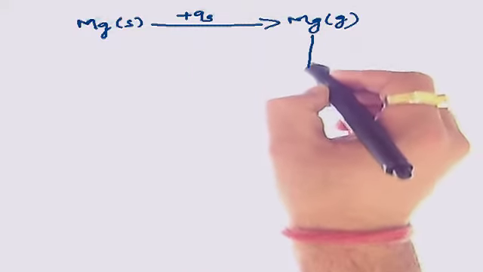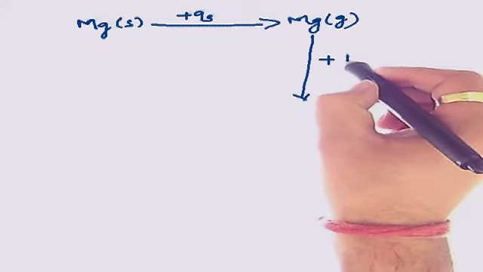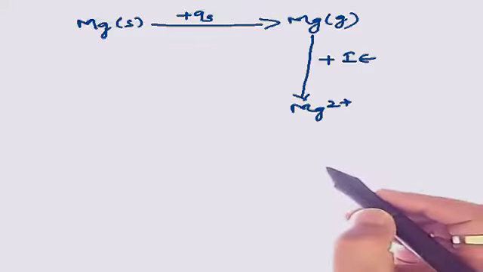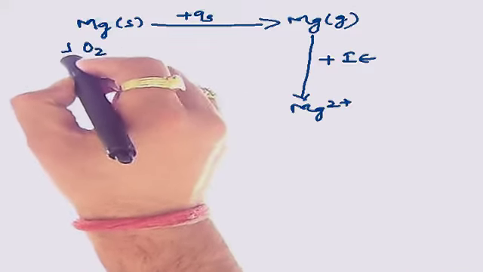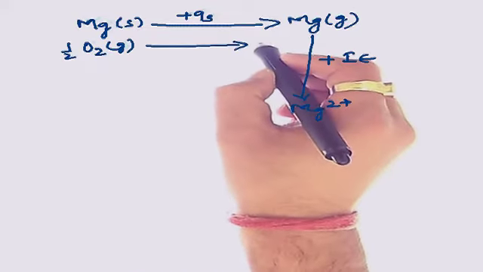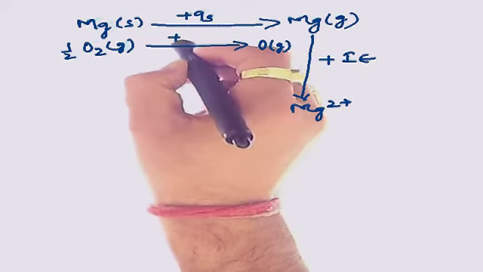In the next step, magnesium gas, on the provision of ionization energy, will convert into magnesium 2 positive. Similarly, we have got O2. This has to be converted into the uncombined state, that is O, by the provision of energy, which we say heat of dissociation.